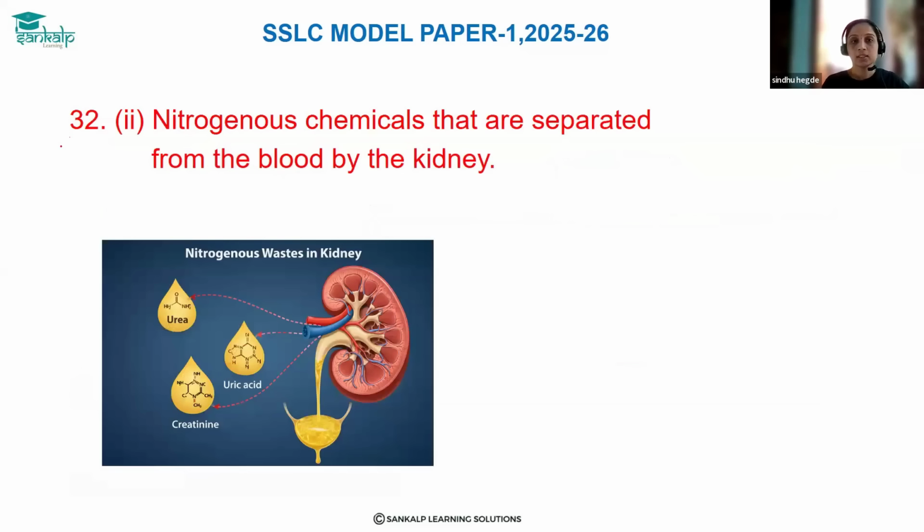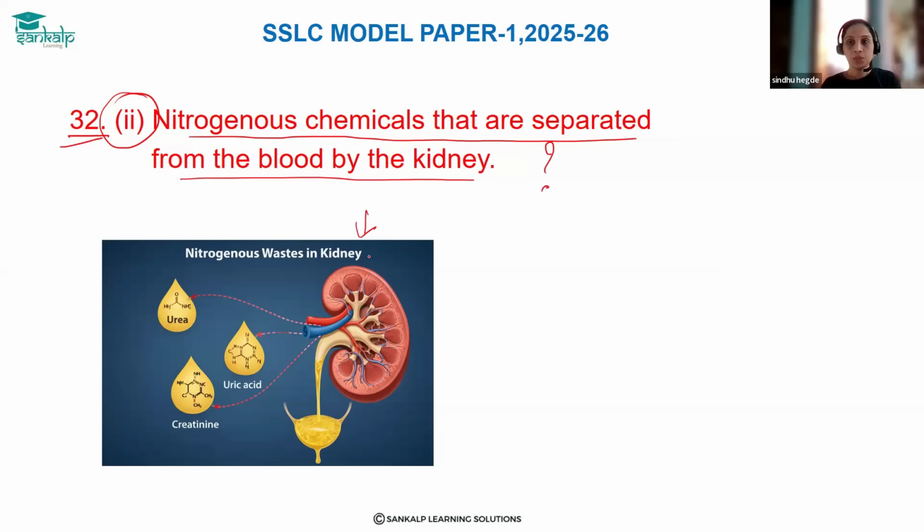In 32nd question, second one, nitrogenous chemicals that are separated from the blood by the kidney is called what? Okay, see, this is the kidney. We know what the main function of kidney is.